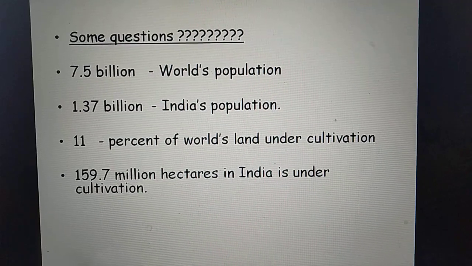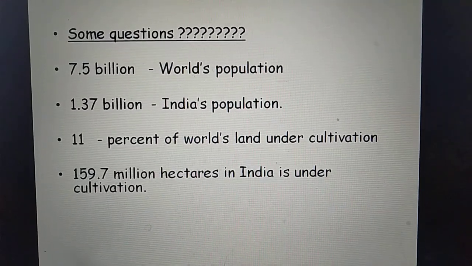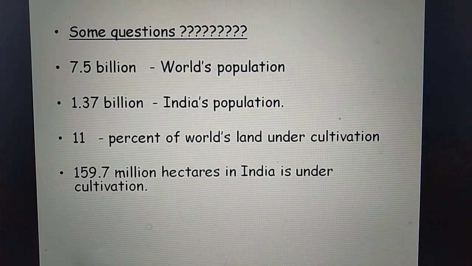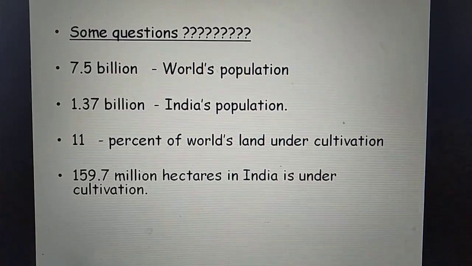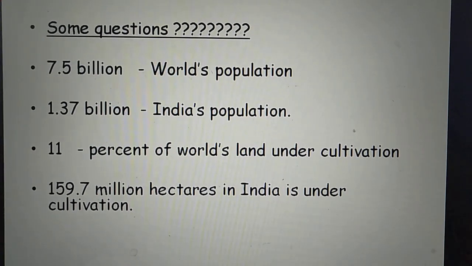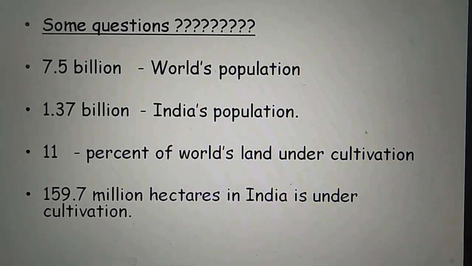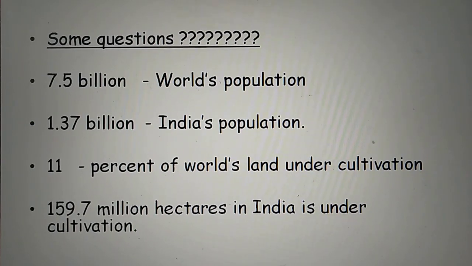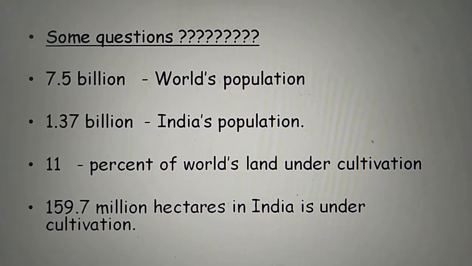I have one question. There are 7 billion people in the world and 1.37 billion in India. Only 11% of the world's land is under cultivation. Is it enough? Will all the people get food?